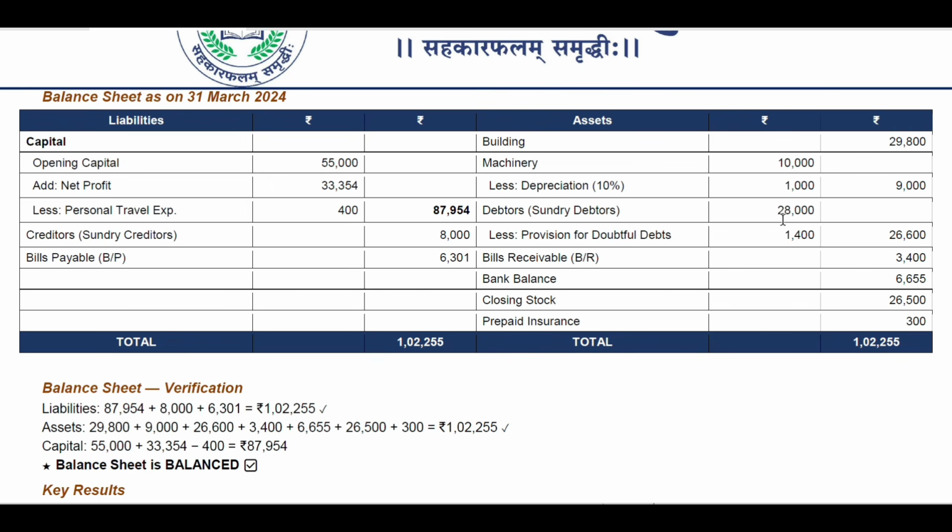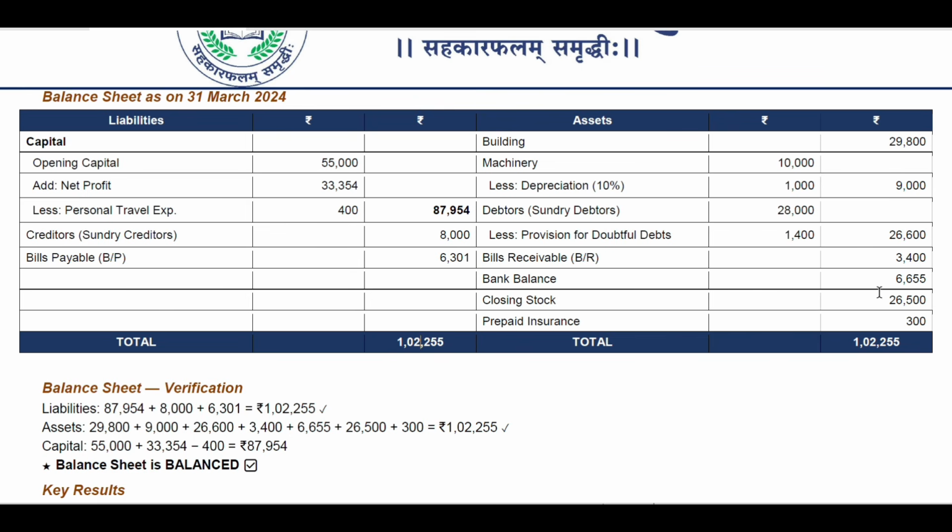Then debtors, 28,000 rupees total, less provision for doubtful debts, that is 1,400 rupees, that is coming up to total 26,600 rupees. We got to minus this 1,400 from the 28,000 rupees. Bills receivable, BR we can say. In liabilities we saw bills payable, which were 301 rupees. And then here bills receivable are 3,400 rupees.